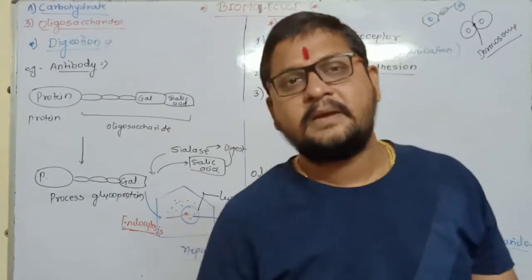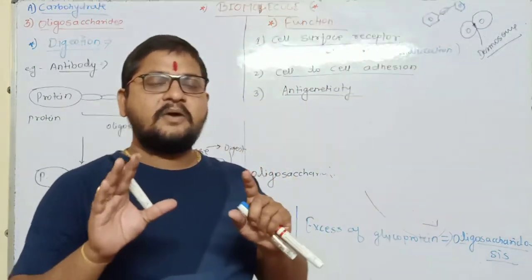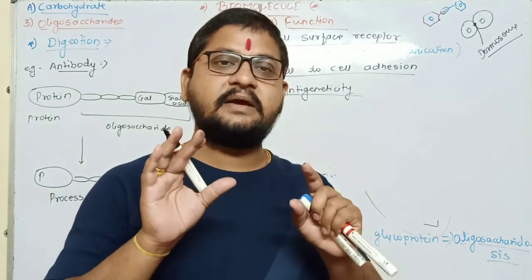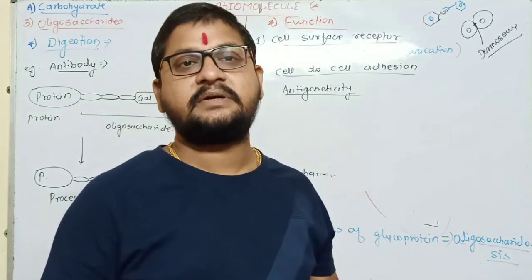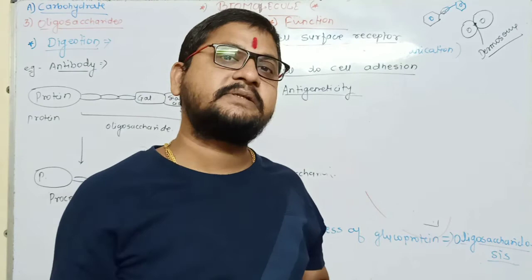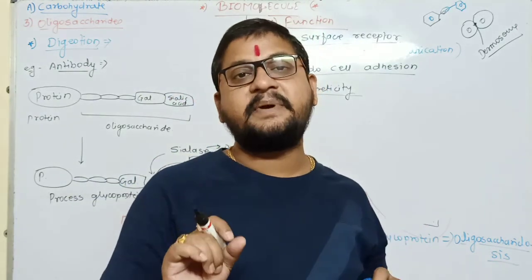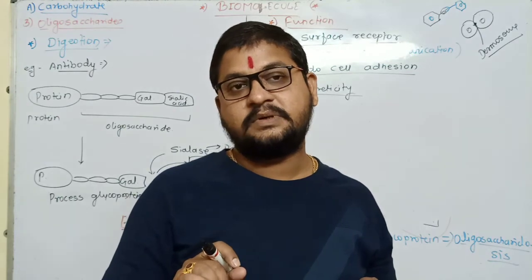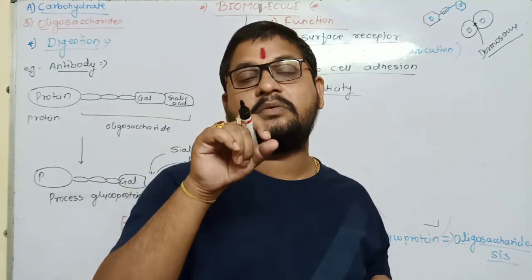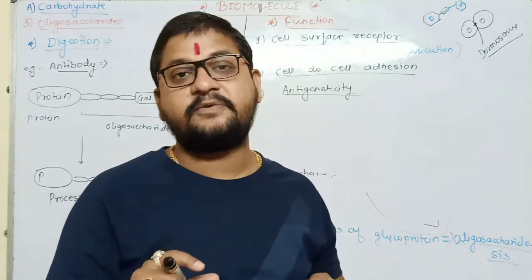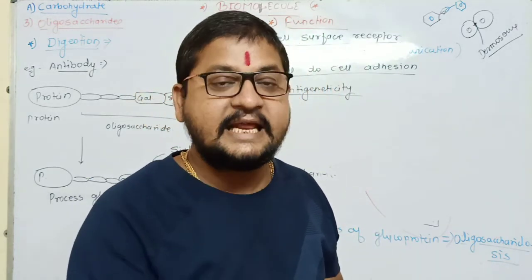See, every living body contains its own resistance power. That is called the immune system. And the immune system exhibits one important function. What is that function? It recognizes self and non-self.